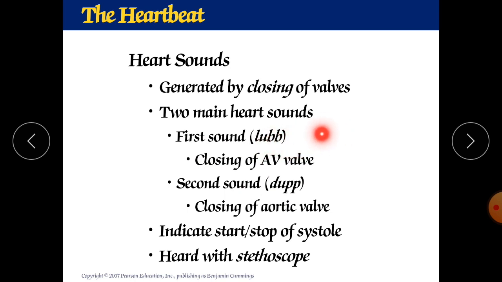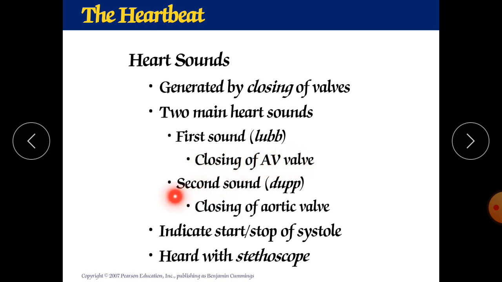That sound occurs due to the closing of the AV valves, both the atrioventricular valves, the mitral valve as well as the tricuspid valve. And why are they closing? They close once the ventricles are filled. So that time is called the lub sound.